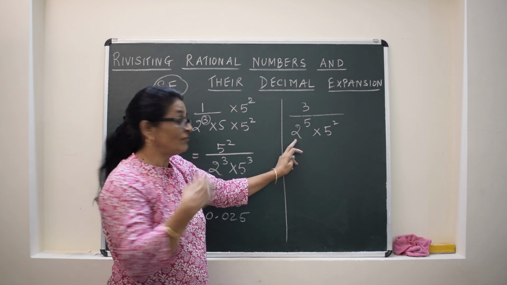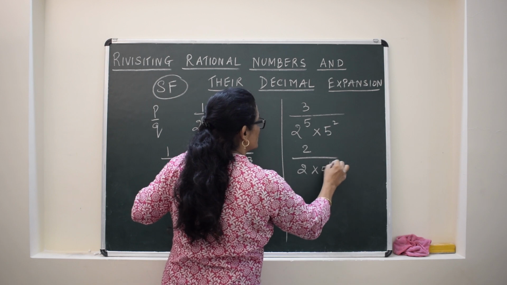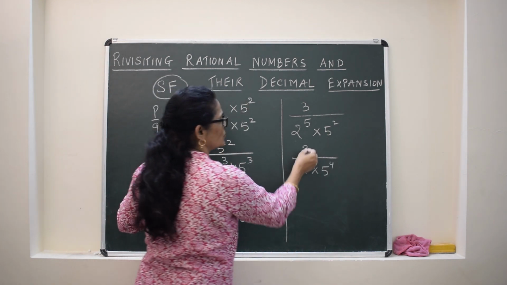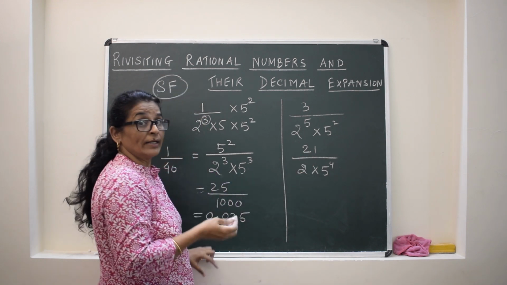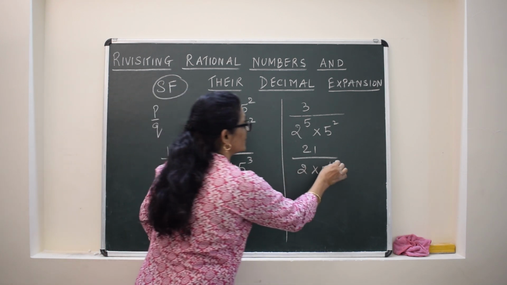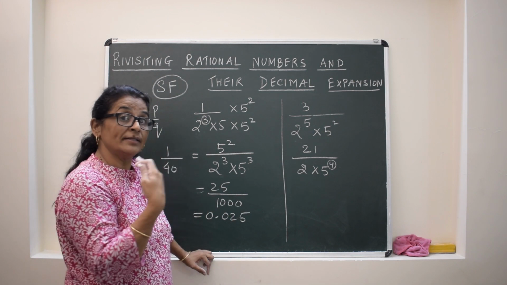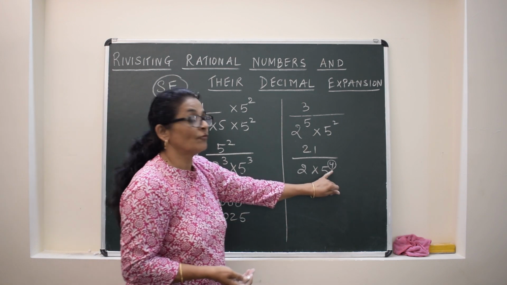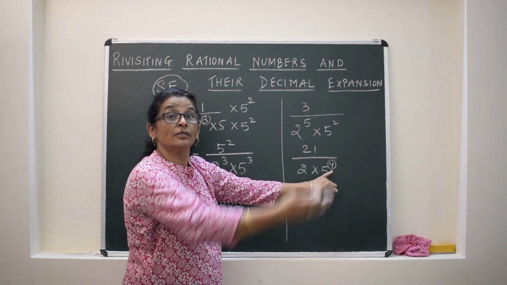Not only 2. Suppose it is given 2 square into 5 raised to the power of 4. Not 2, suppose it is 21. I am not taking the same number. 21 upon like this. So who will decide? This will decide. So in decimal expansion, how many digits will it have? 4. It means after 4 digits, it is going to be terminated.